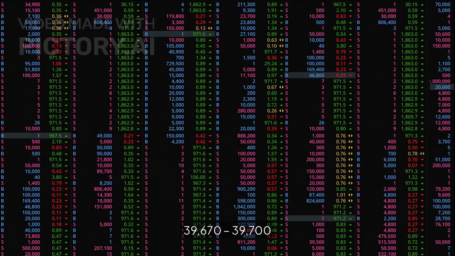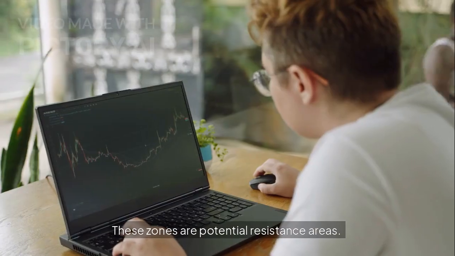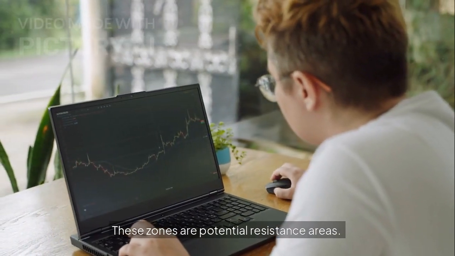Intraday sell zones, scalping opportunities: 39,670 to 39,700, and 40,100 to 40,200. These zones are potential resistance areas.